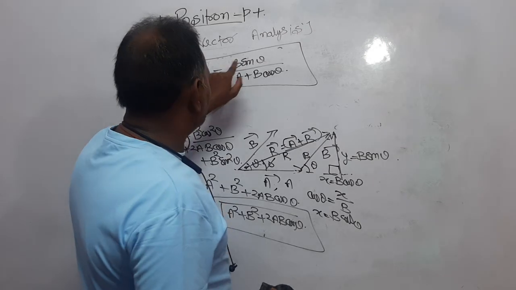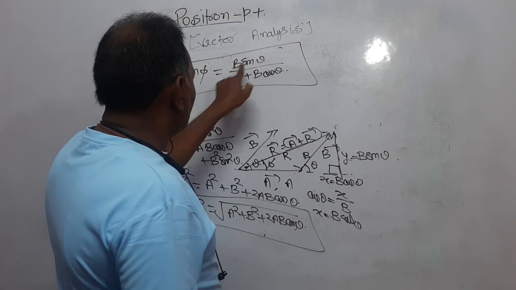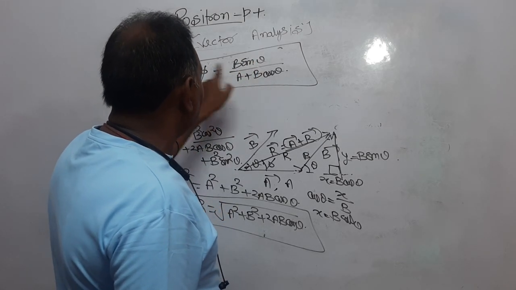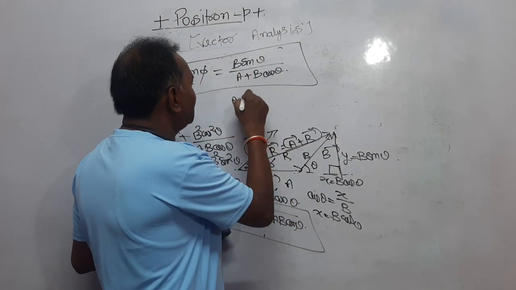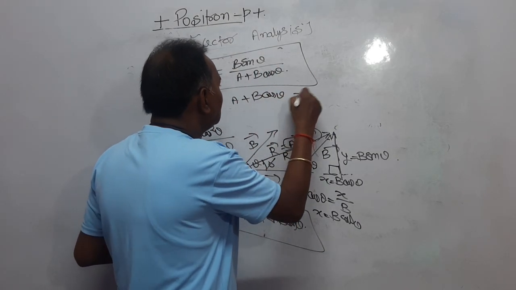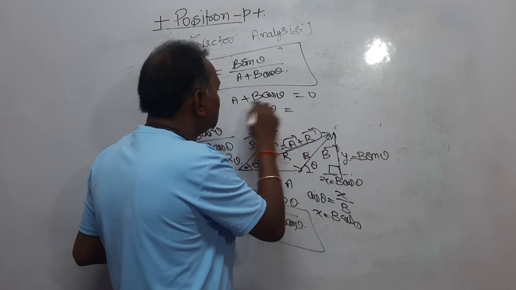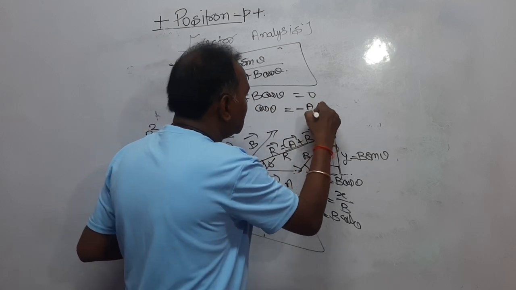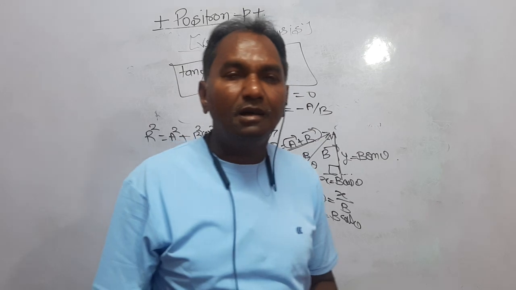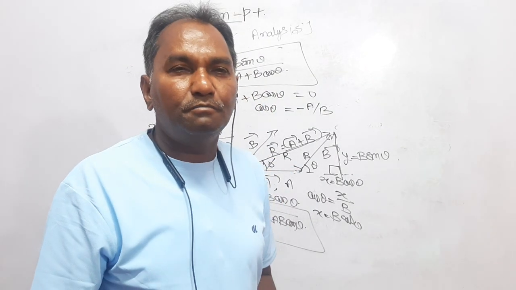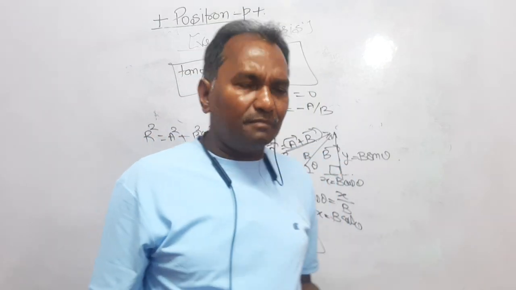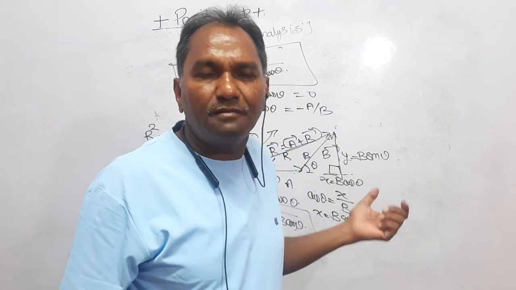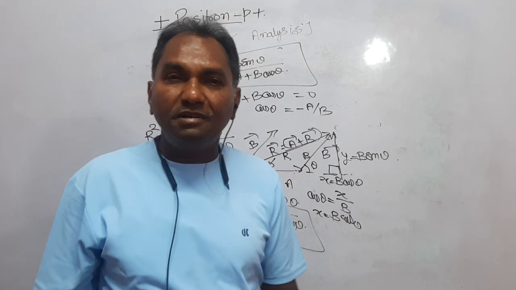So 1 by 0 means the denominator must be 0. So A plus B cos theta is equal to 0, or cos theta is equal to, bring A to here, minus A upon B. If you know the value of A and B, you can find out the angle theta between A and B. Theta is the angle between A and B. In this way, from this very question, you can find out the angle between A and B.